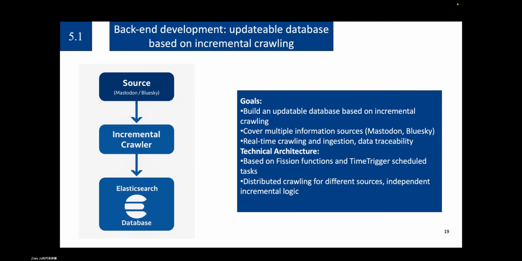Here I'm going to introduce some of the backend development. At the start of the project, we identified the requirements for our backend. In the first place, we should build an updated database. Secondly, it should cover multiple information sources. Moreover, it should have a real-time feature and a data trace feature. Accomplishing all three goals relies on two main mechanisms. The first is the Fission function and time trigger scheduled task. The second is distributed crawling for the different sources with independent incremental logic.